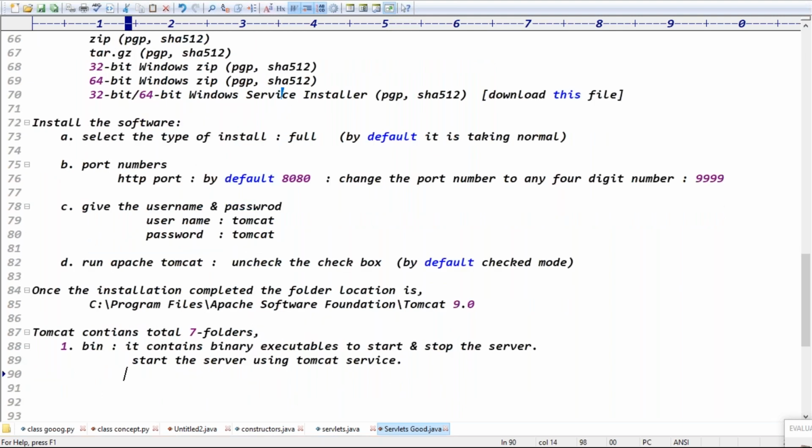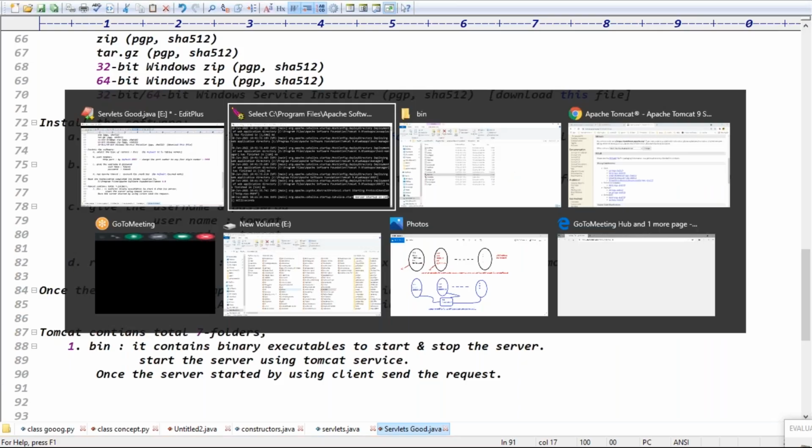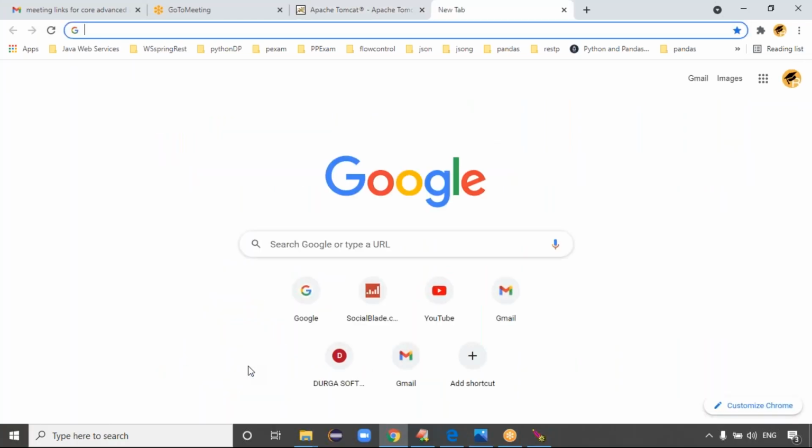Once the server is started, then send the request to the server, guys. Once the server has started and is ready, it is ready to take the request, right? By using the client, send the request, right? Exactly, because your server is ready to take the request. The client is nothing but a browser, right? Using the browser, you type the URL.